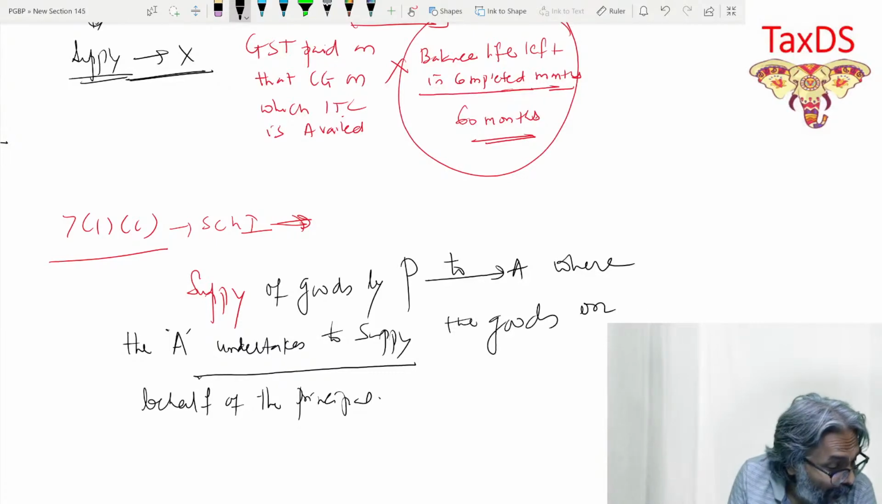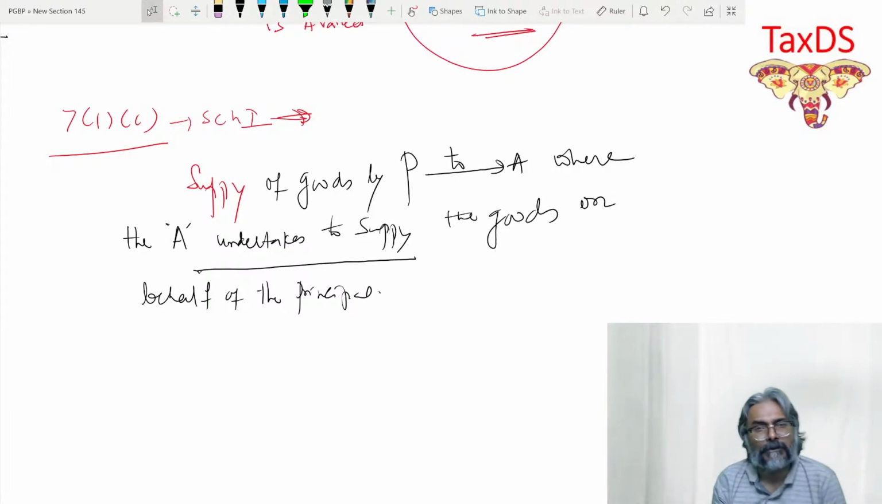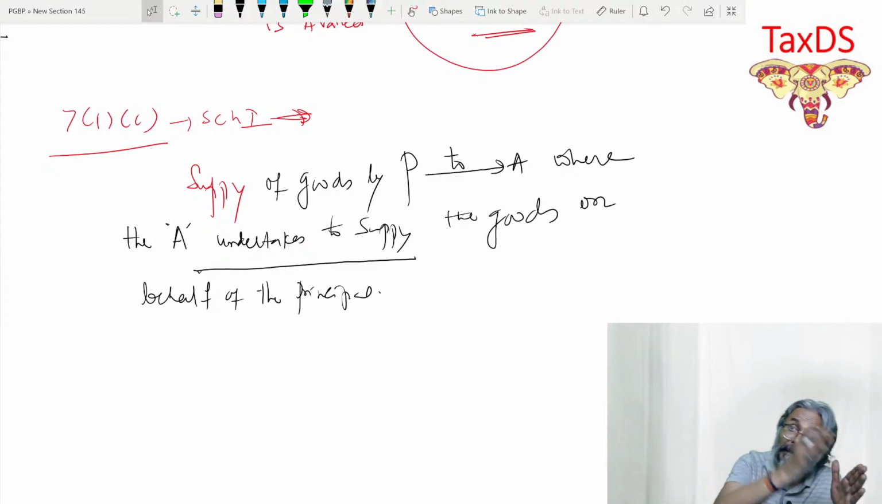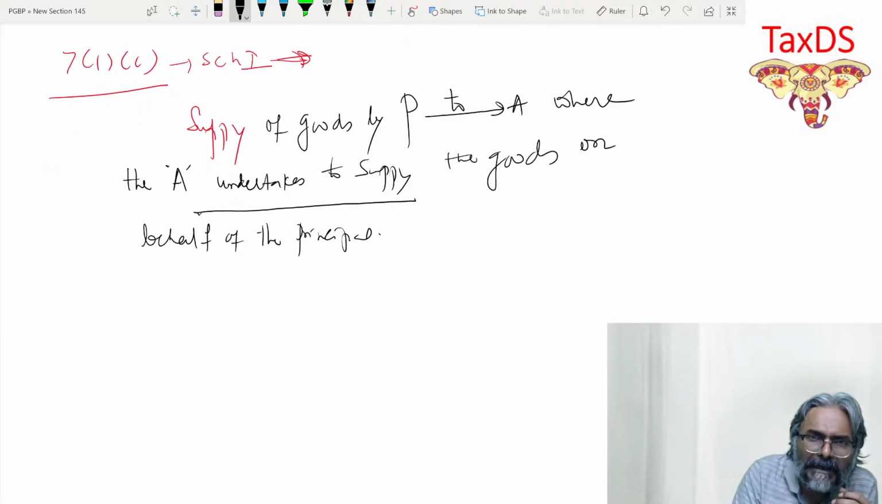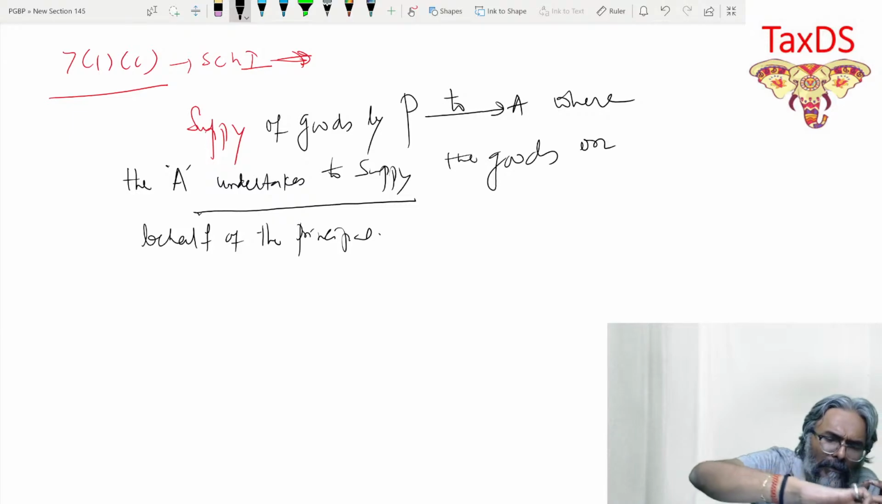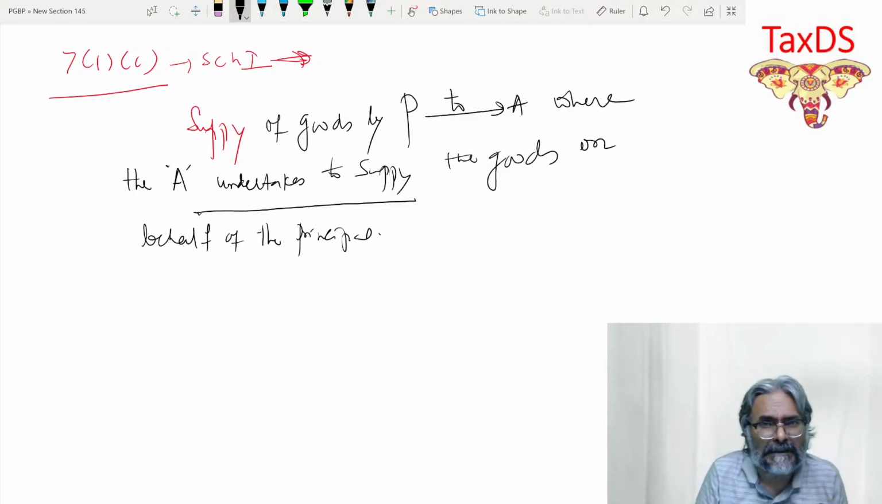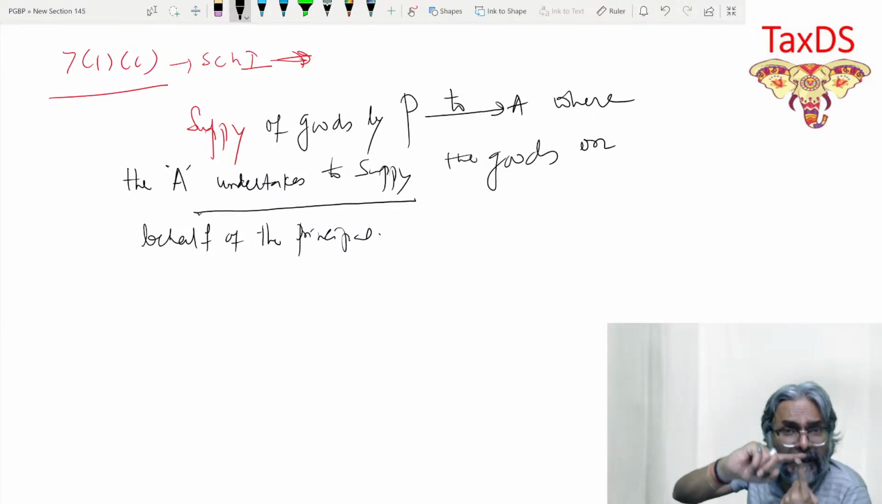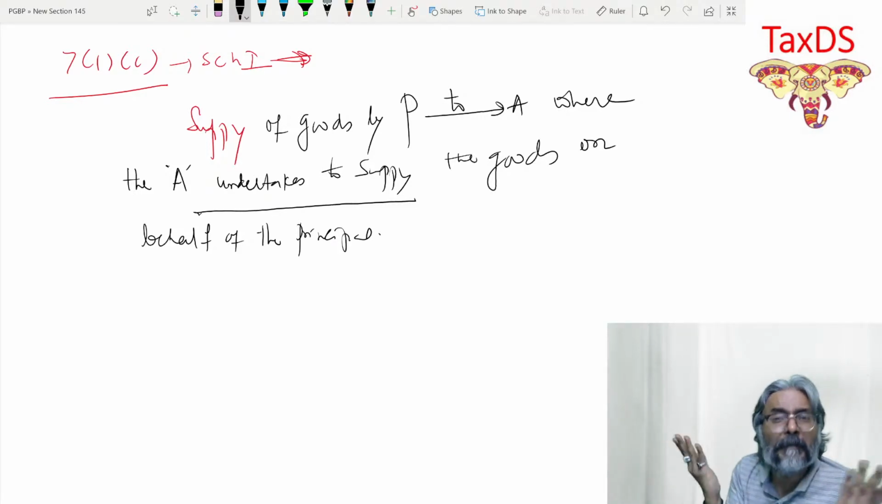Students, in fact, there was a CBIC circular on this one. Are you aware of that particular circular? That is a very important circular, and that circular has got a multiple effect. That is what we will analyze over here now. Based on that, the clarification is done. Now, what do you mean by this phrase, where the agent is undertaking to supply the goods on behalf of the principal? What do you mean by this?